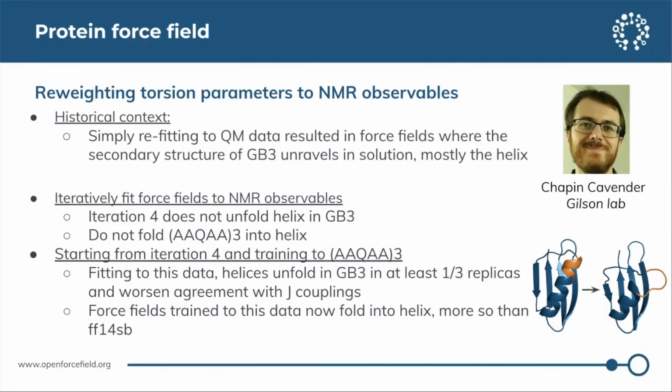So Chapin is now looking at extending the training data set to cover the AAQ-AA3 observables, and specifically starting from the optimal endpoint of the previous step, the iteration 4 force field. He's now refit a force field to this additional data. If we go back to the GB3 benchmark, we do see that this force field has now worsened performance on long timescale simulations of GB3. But on the other hand, if we go back to the AAQ-AA3 benchmark, this peptide now does fold into a helix in simulation. And now, in fact, it folds into a structure with higher helicity than AMBER14SB, our reference force field.